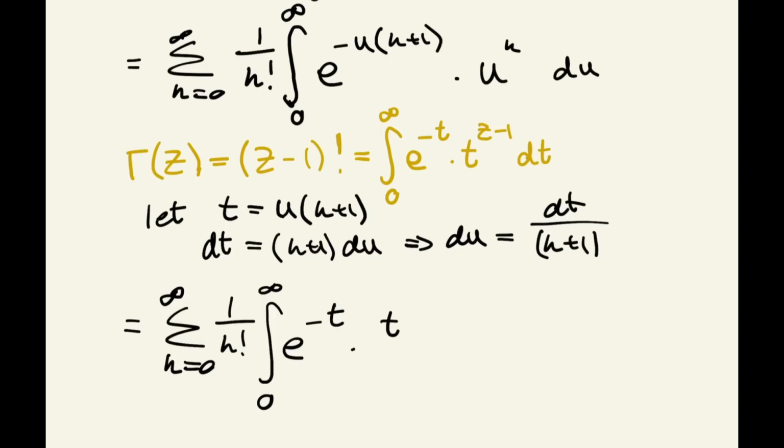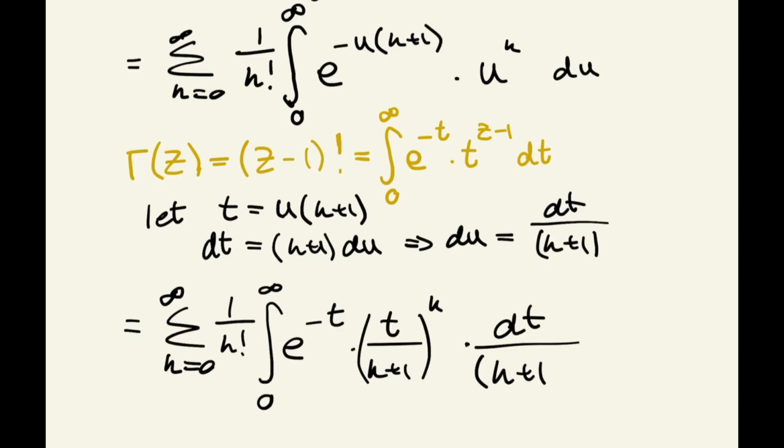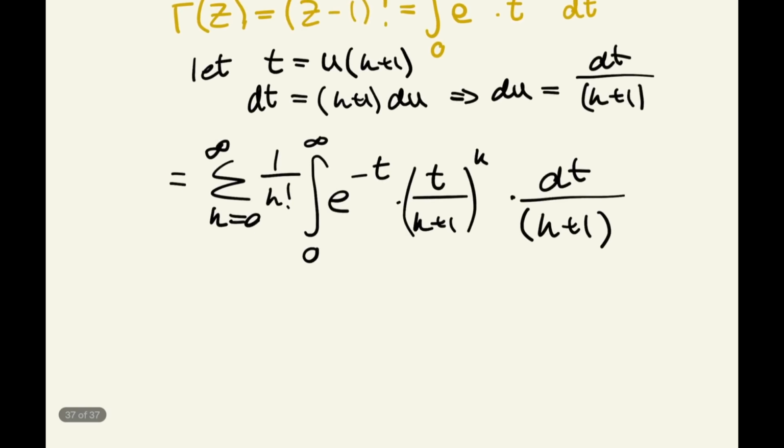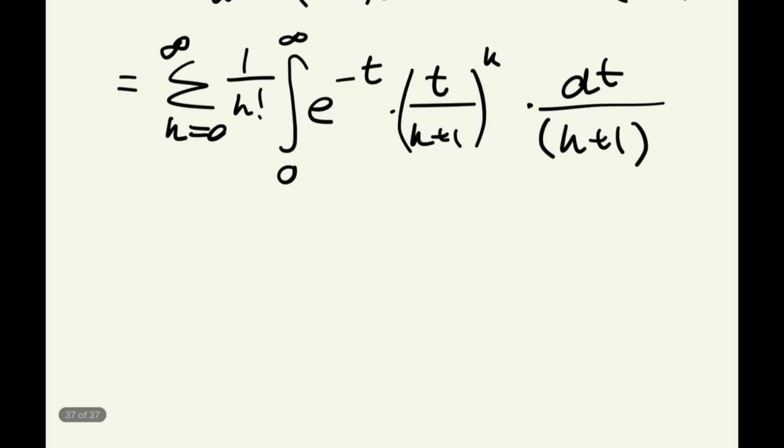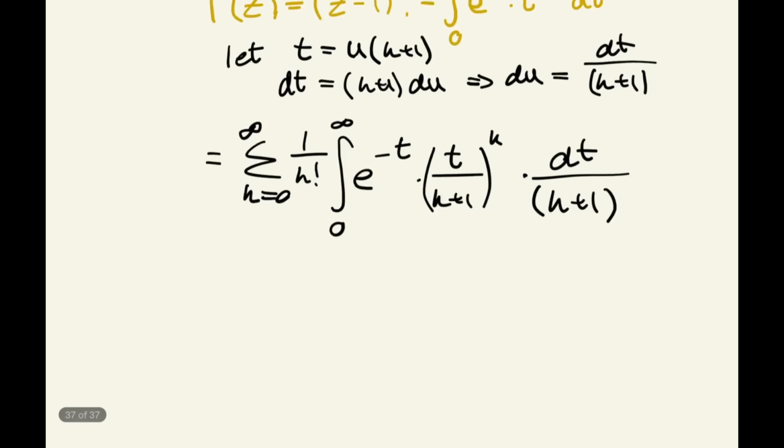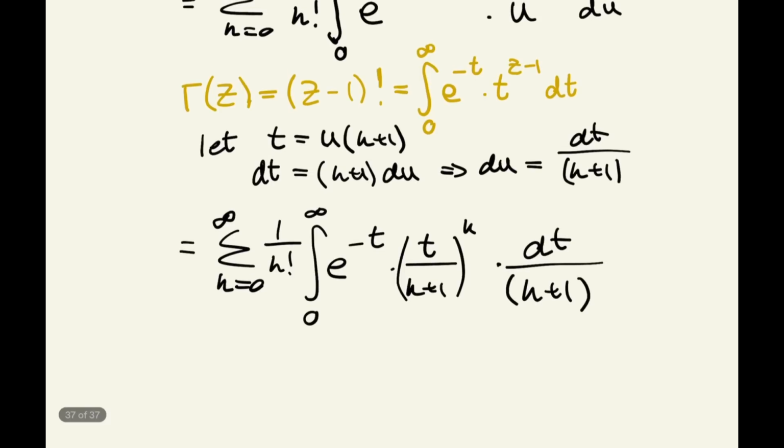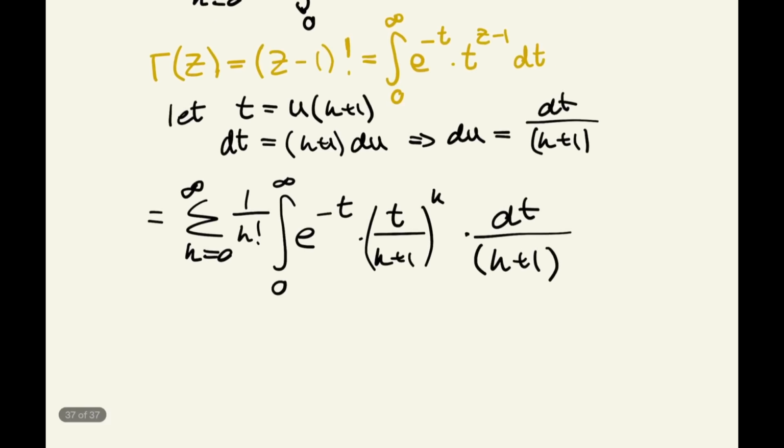So we've got t over k plus 1, and it's, of course, all raised to the power of k. And timesing it now by this du, which we, of course, said was dt over k plus 1. So times by dt over k plus 1, like so. Okay, we have successfully utilized the substitution, and we are slowly getting to a form of the gamma function.